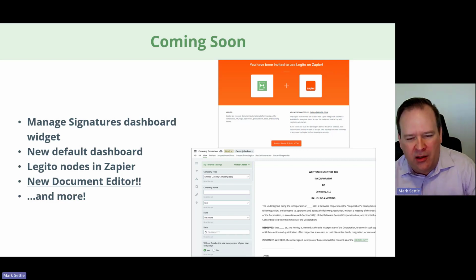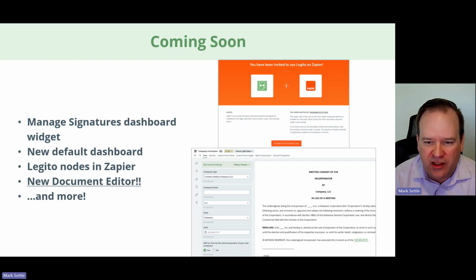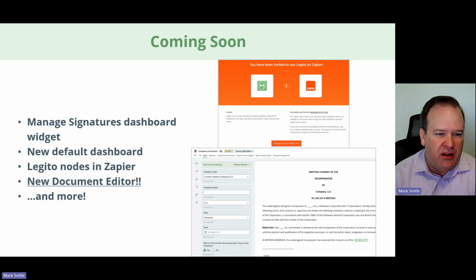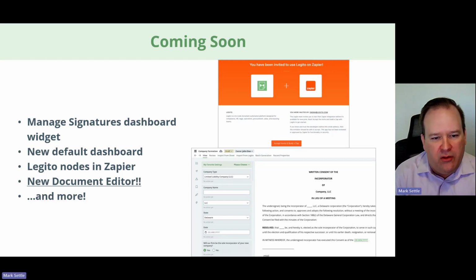So you can already drop a document in for signature in a widget in Legito, but this manage signatures dashboard is going to add some additional functionality to allow you to do things like choose which signature provider to use for that dashboard widget and other things to help you drive that process a little bit better, much like choosing a workflow for the drop area for a new document. We're enhancing that managed signature dashboard widget to really give you some ability to control and manage your signatures in Legito.